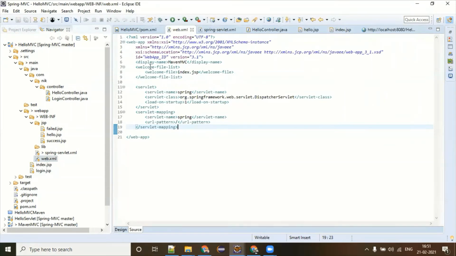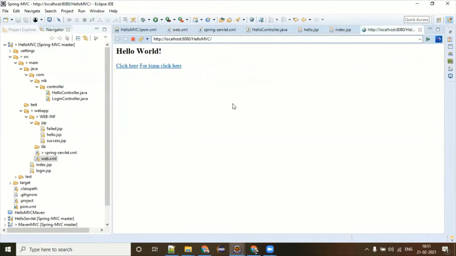If you have noticed, lines 7 to 9 are called the welcome file list. Here you can see the welcome file name is index.jsp. That is the reason I ran from here, and my web server is smart enough to find which is my landing page. It found index.jsp, and that is the reason the first output you see here is coming from index.jsp.